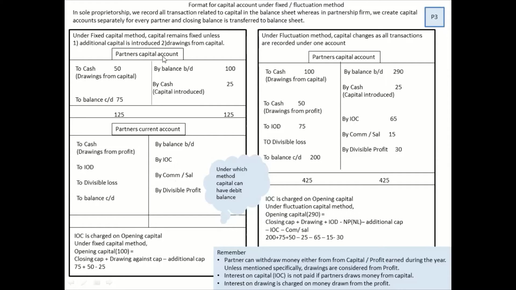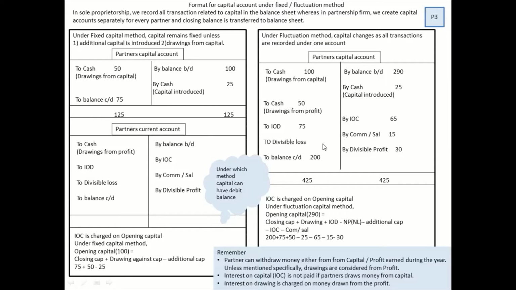So in partner's capital account, this is what can happen. In simple words, partner's capital account can never have a debit balance. It will always have a credit balance. So whatever is capital here, only that much can be reduced this side. You cannot reduce more than that. But in partner's current account, there can be a debit balance. That means these two balances can be written this side also if you have a massive loss here.